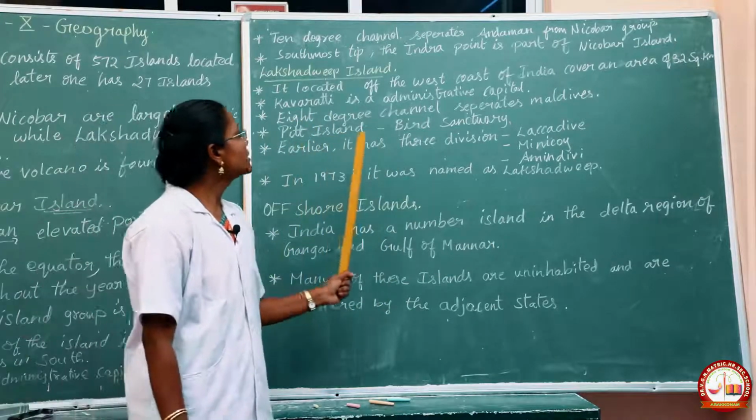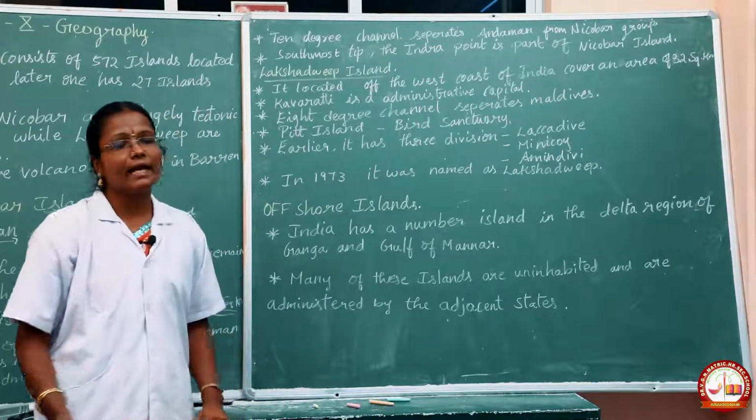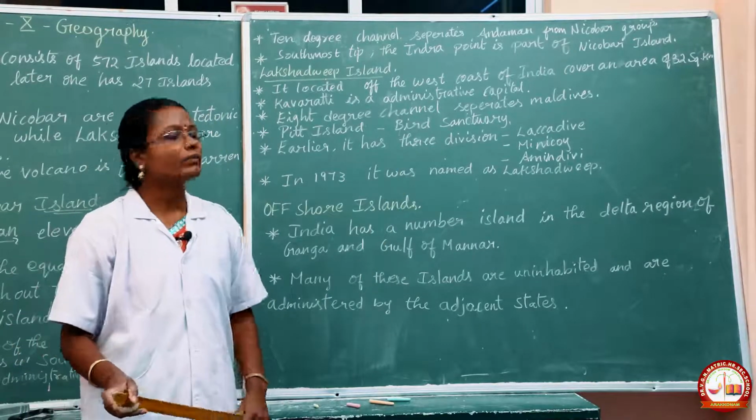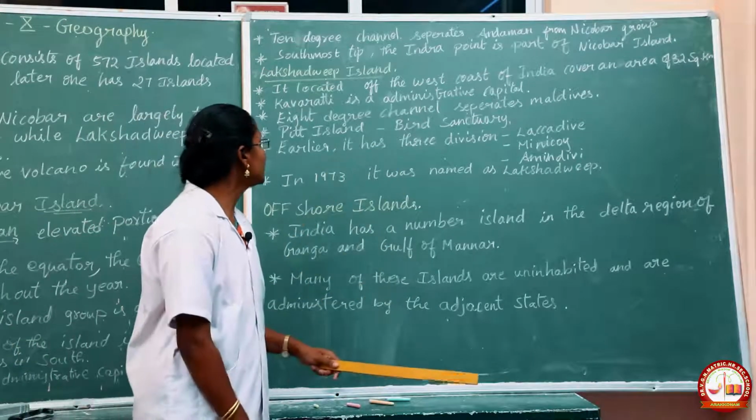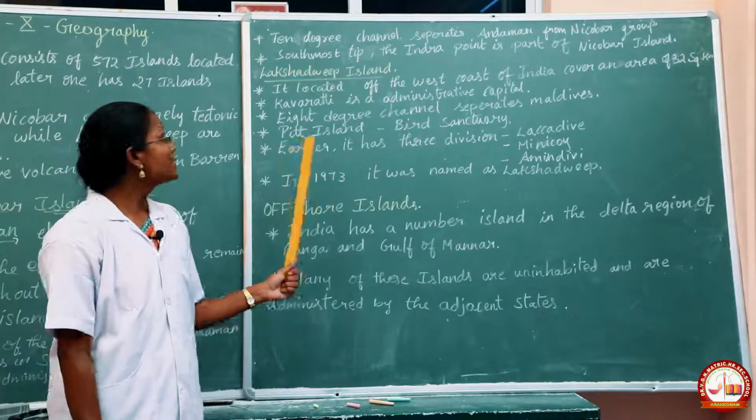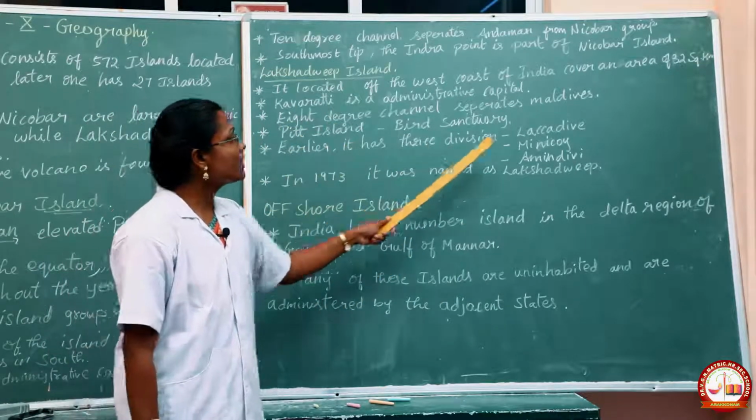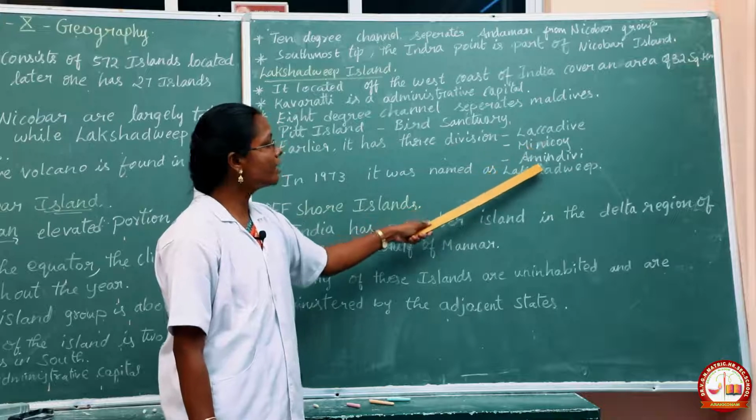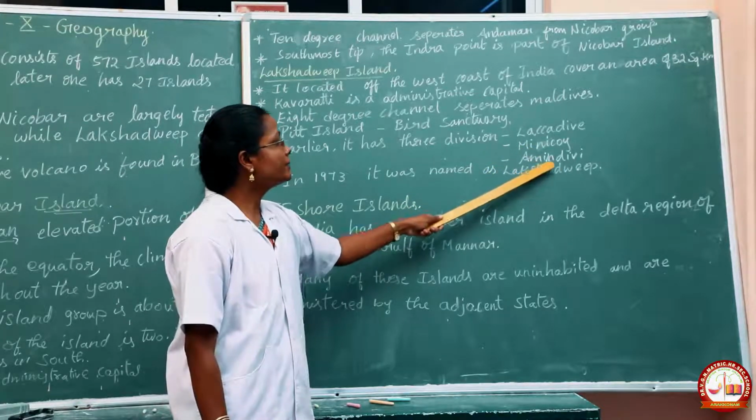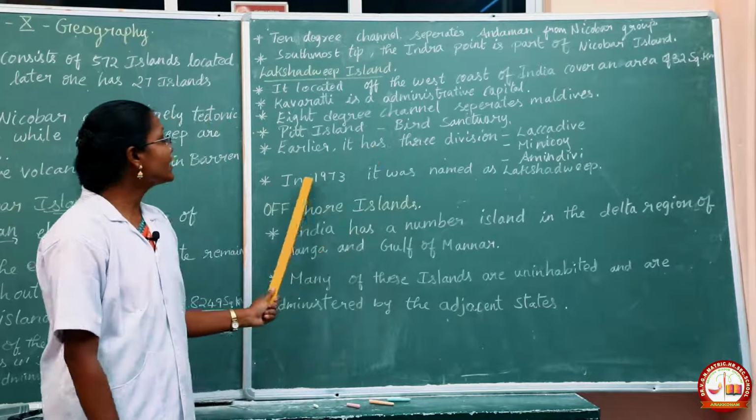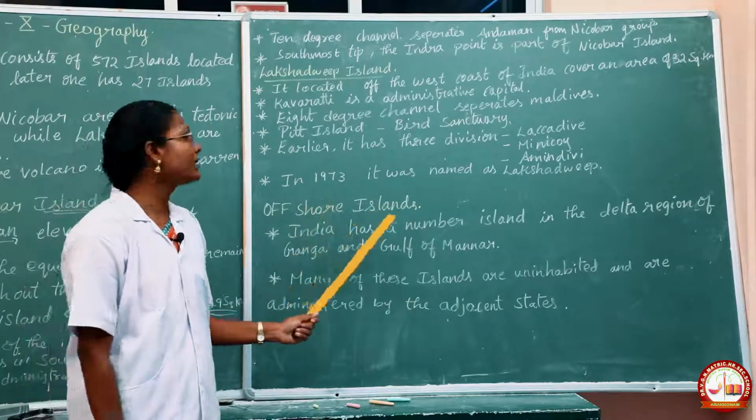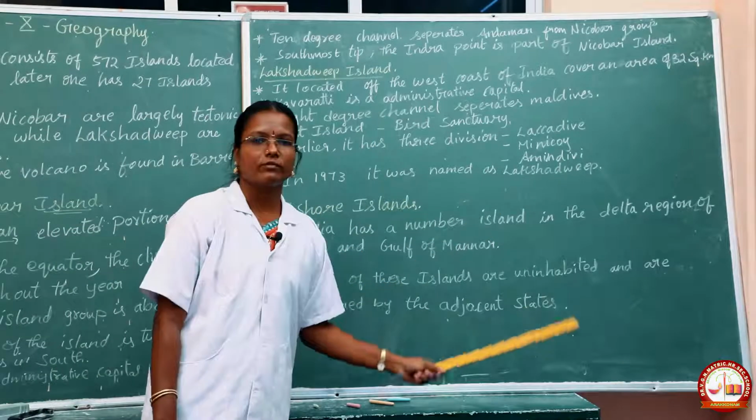And Pitti Island has a bird sanctuary which is located in the Lakshadweep Islands, and in earlier days Lakshadweep was called Laccadive, Minicoy, Amindivi. Later in the year 1973 it was named Lakshadweep.